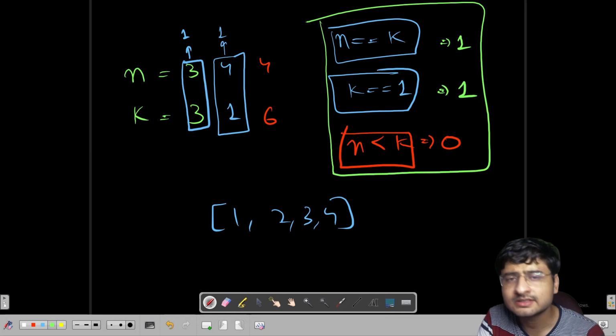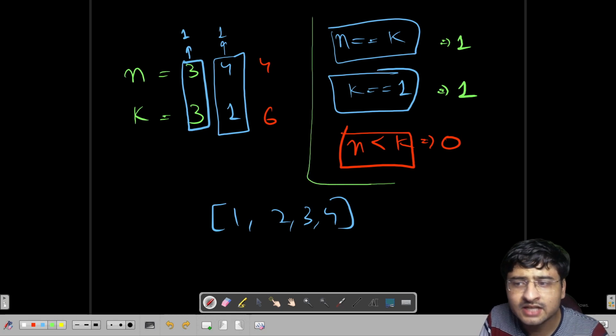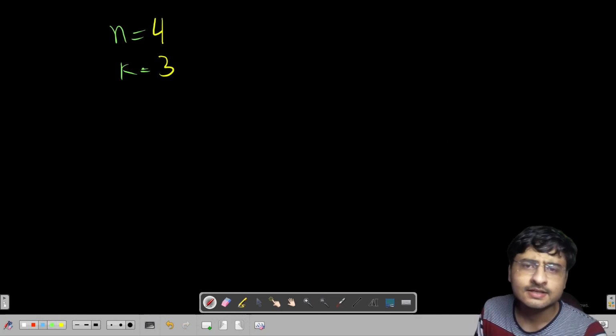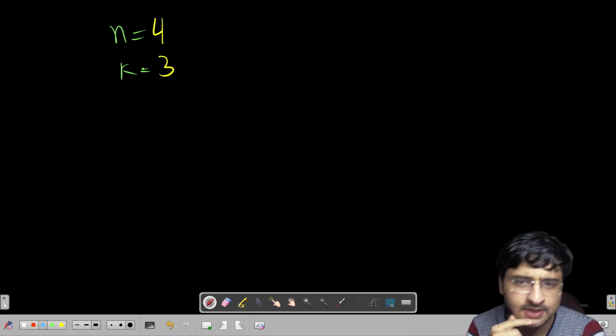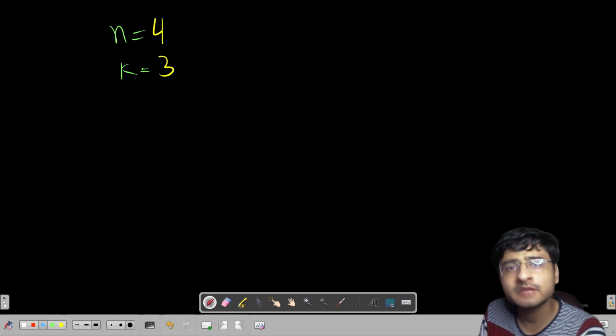Let us analyze a case for which we do not know the answer, or maybe a special case for which we want to calculate the answer, any condition other than these 3 conditions. And I hope these conditions are clear to everybody. So let us analyze a case where we do not know the answer. Basically, let's say that you want to divide 4 people into 3 teams. How many ways can you do that?